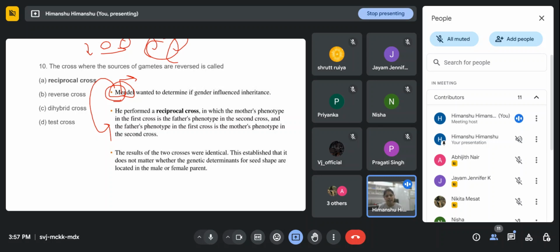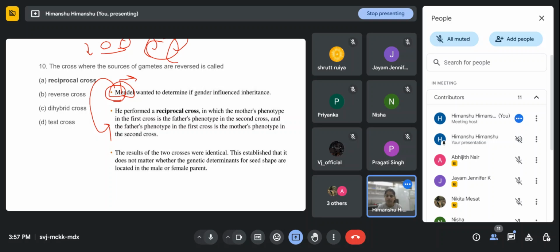Then in the next season, he thought whatever seeds come, he would regrow them, put the seeds and grow the plants, right? Then self pollination will happen, and he again collected the seeds and analyzed all the data. In this way he did all the mathematical analysis and discovered it very beautifully in the 1860s. But that time people were like, we know,